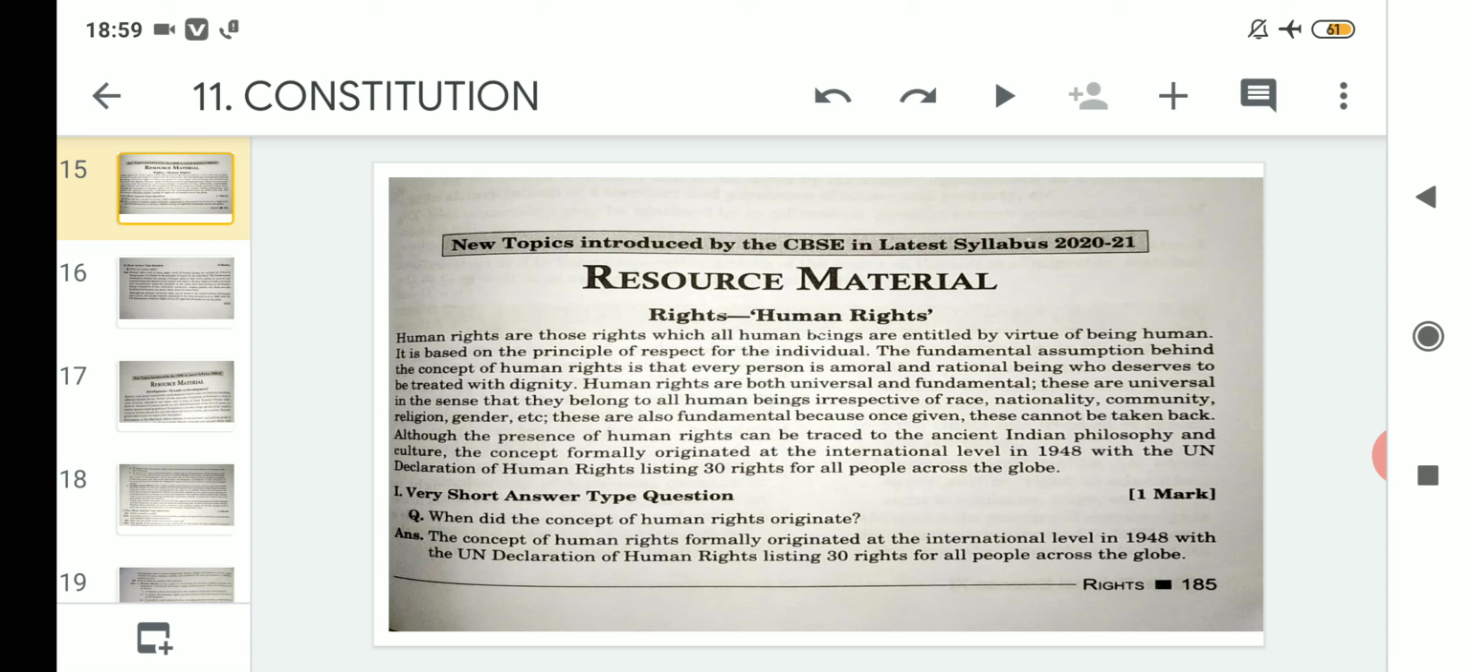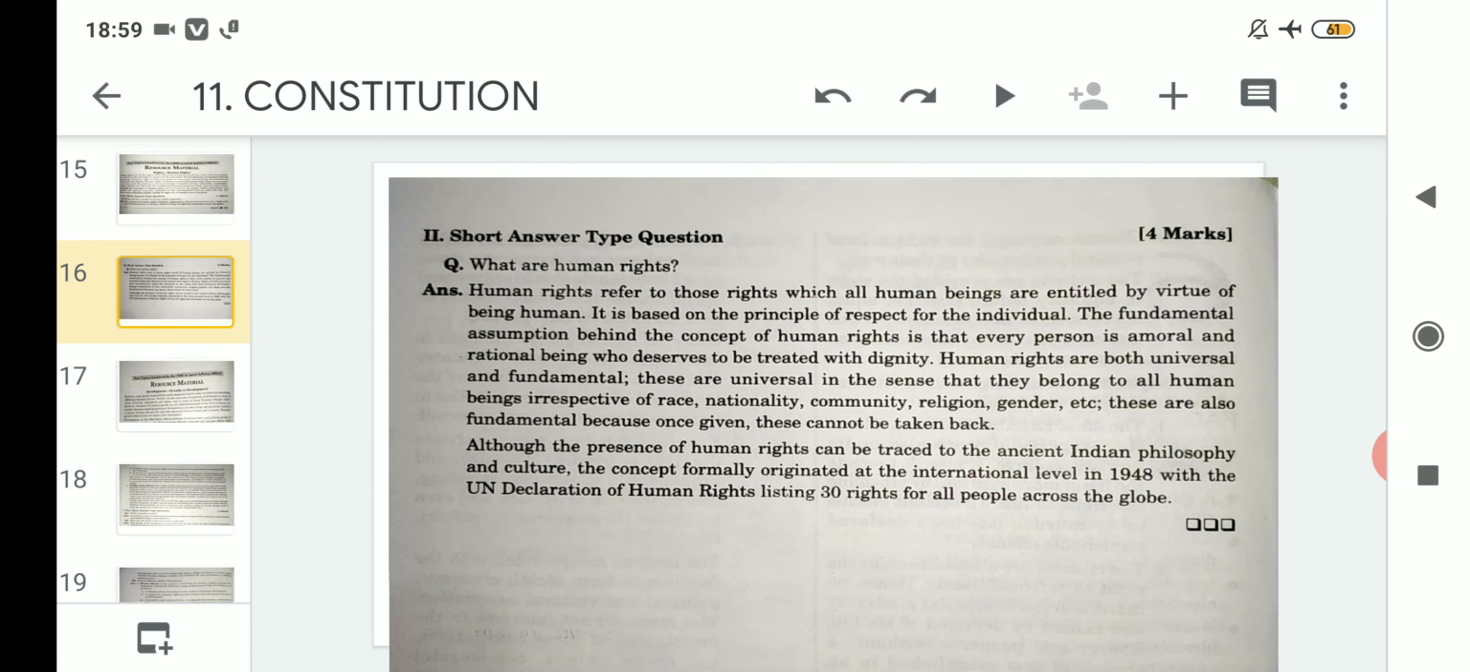And we also read that globally, for the first time, the United Nations actually started human rights all across the globe through the United Nations Declaration of Human Rights, and they listed 30 rights for all people across the globe. And after that, we discussed one short question and answer related to when the concept of human rights originated, and after that we discussed what are human rights. Explain. So I would like to conclude the topic here. Thank you.